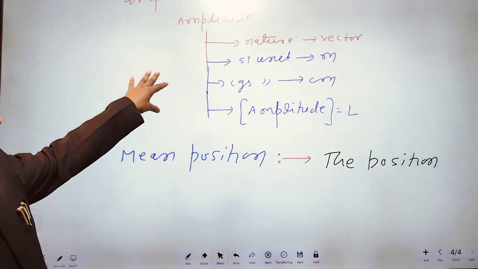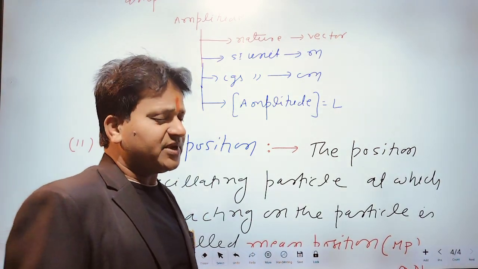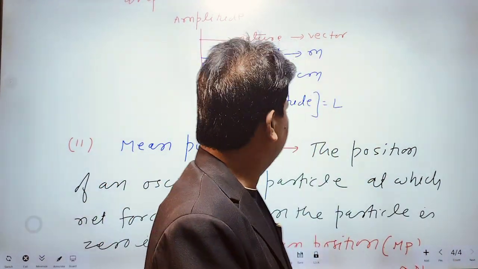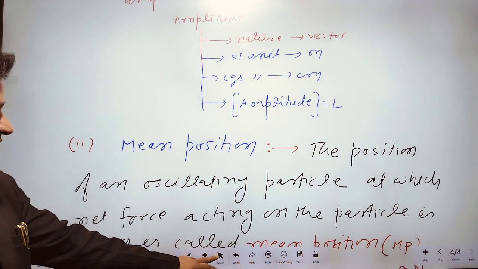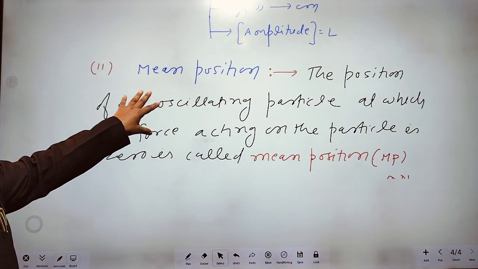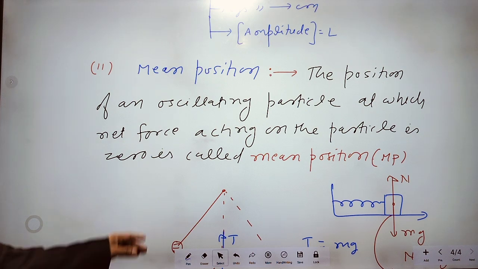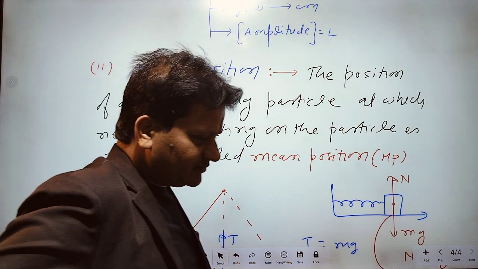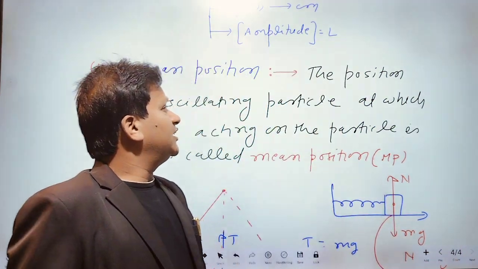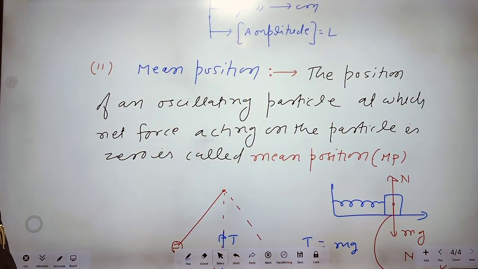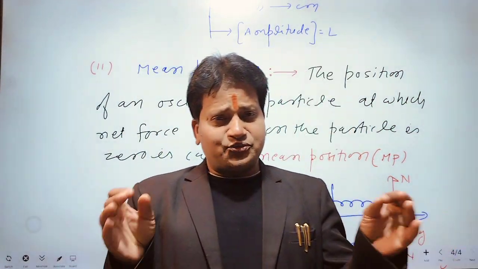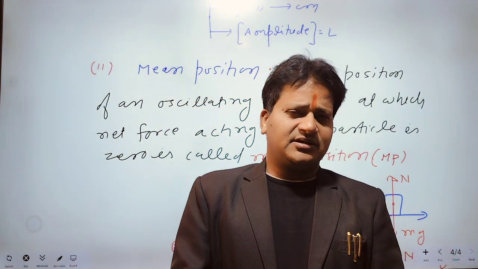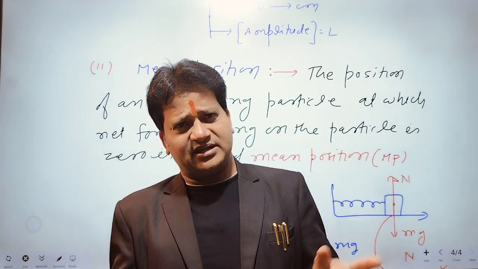What is the dimension of amplitude? The dimension of amplitude will be the same as the dimension of displacement, because amplitude is the maximum displacement of an oscillating particle from its mean position. What is mean position? The position of an oscillating particle at which net force acting on the particle is zero is called mean position.